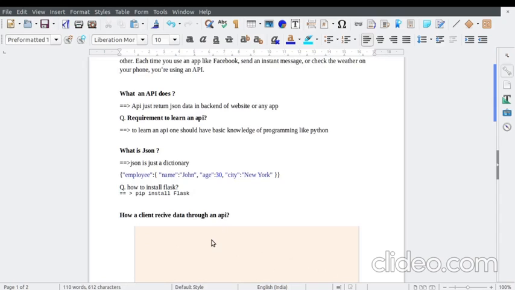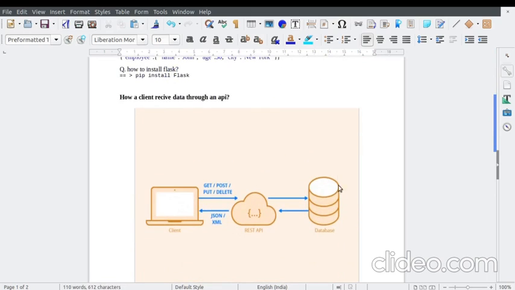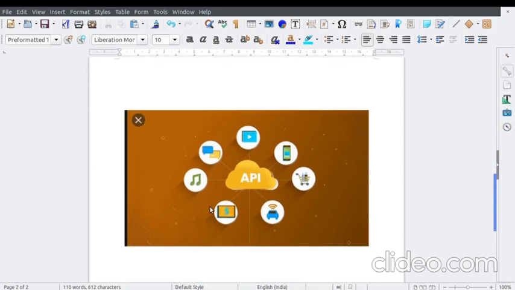To execute this program, we will use Python. We will use an Ubuntu machine to run it. This will be our database, and this will be our REST API, which will pick data from the database and send it to the client. This client can be a mobile application, a desktop application, or anything. The same API can be used everywhere.